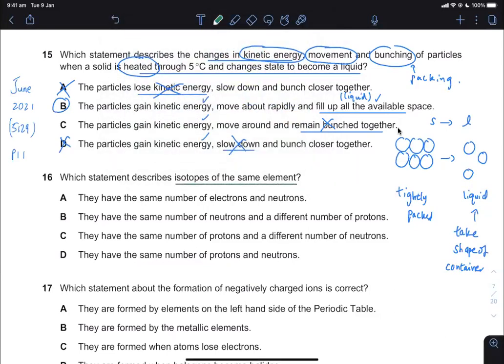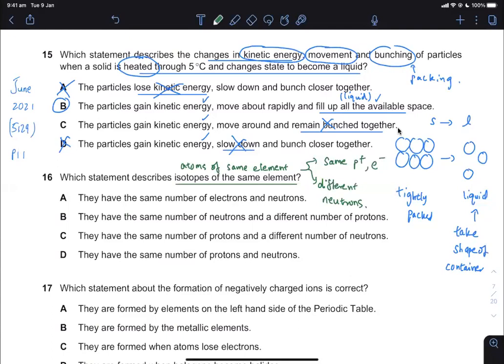Question 16, you're looking at isotopes. Isotopes are defined as atoms of the same element. So what is going to be the same if you are the same element? You're going to have the same number of protons, and then you're going to have a different number of neutrons. And because you are atoms of the same element, you have the same number of protons, so your number of electrons are going to be the same.